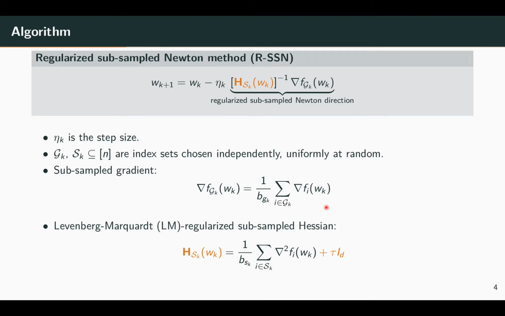And the regularized subsampled Newton update, abbreviated as RSSN, is simply taking the inverse of the LM regularized subsampled Hessian as the preconditioner. So here, S_k is another uniformly chosen mini-batch independent of the gradient mini-batch, although this independence assumption is only needed for analysis, and in practice, we can use the same mini-batch. The LM regularized subsampled Hessian is computed similarly by averaging the individual Hessians within a mini-batch plus a small diagonal to ensure positive definiteness, so the update direction is well defined.